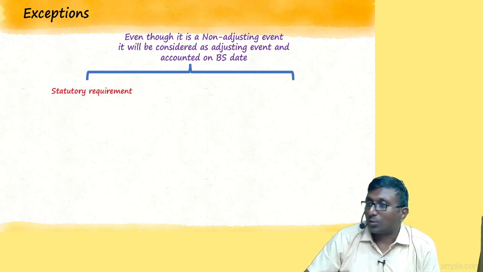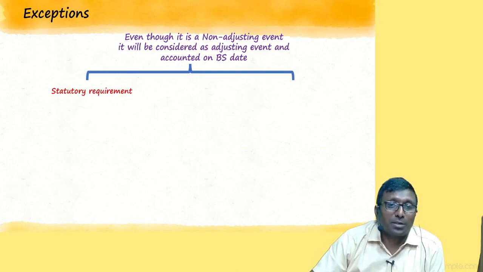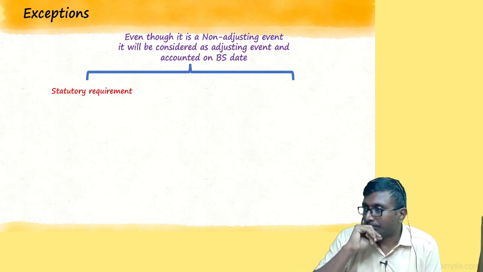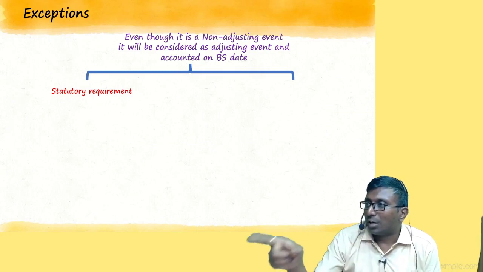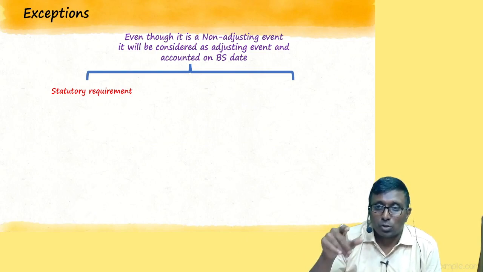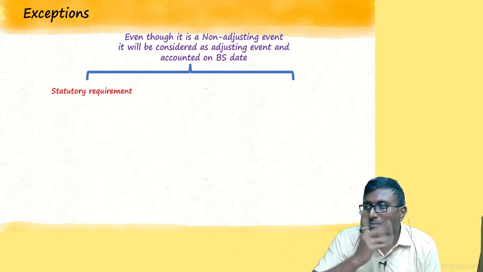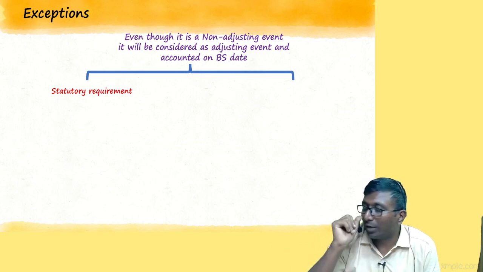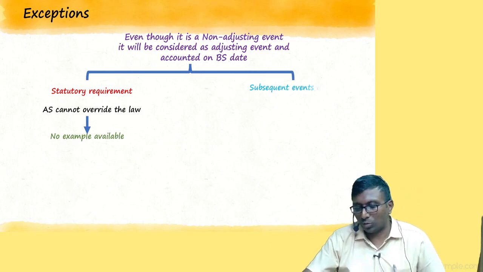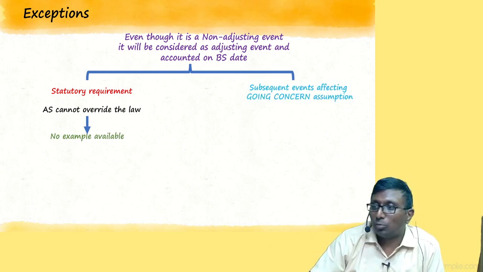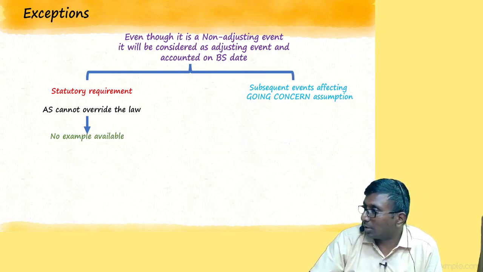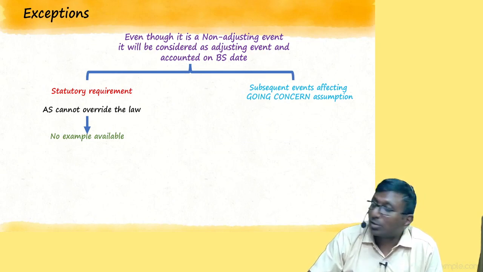Now, what is the situation? The first situation is statutory requirement, that is, as per the law. As we learnt long ago, accounting standards cannot override the law. Law is always supreme. So if the law says you account it, account it. You can't do anything. Right now there is no clash, and let us also not create a clash. I don't have examples for you.